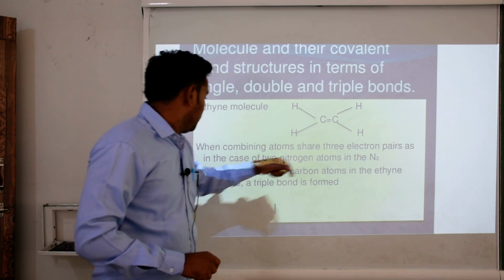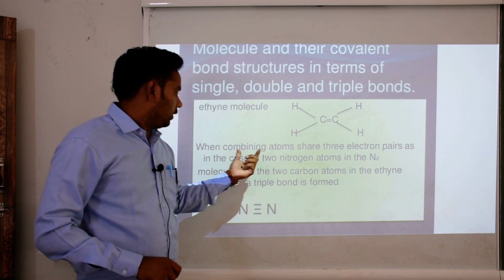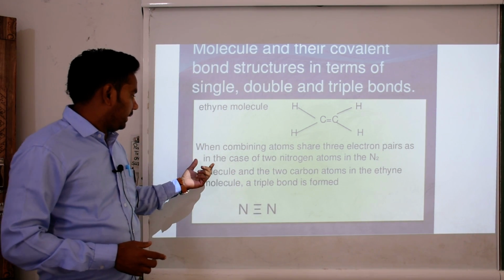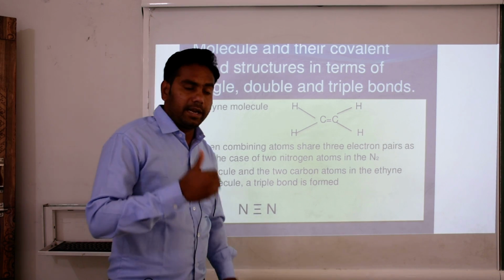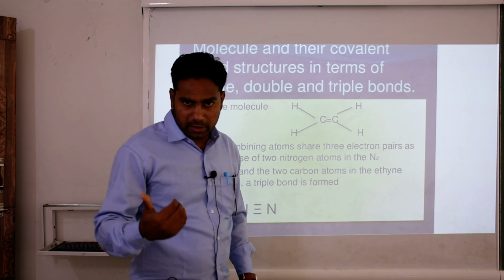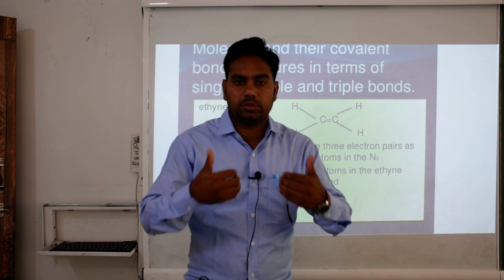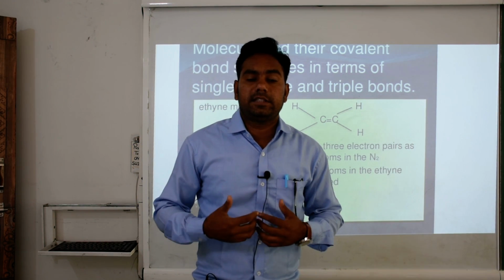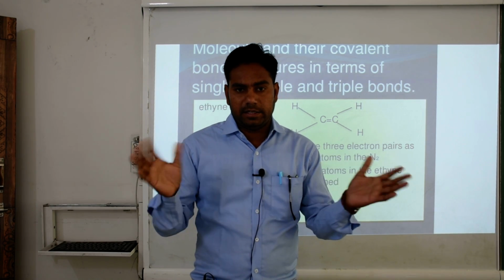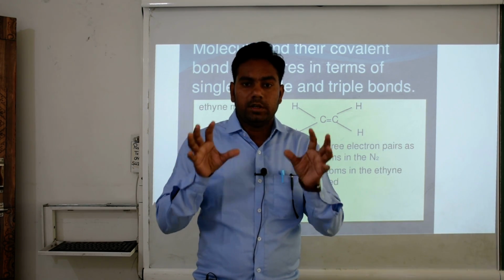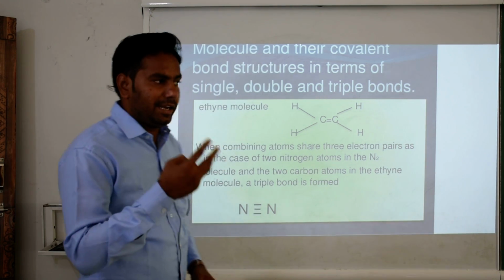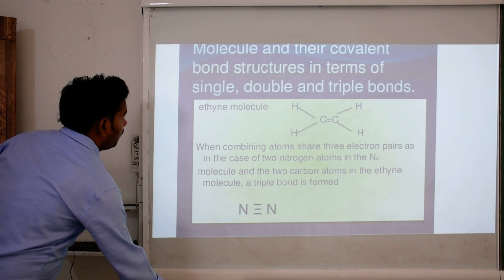A triple bond forms when combined atoms share 3 electron pairs, as in the case of the 2 nitrogen atoms in N2. I already made it clear: nitrogen has 5 electrons in its valence shell, so it shares 3 electrons. It means a total of 6 electrons are shared by both nitrogen atoms to form a triple bond, which means 3 electron pairs. Now we move to the next slide.